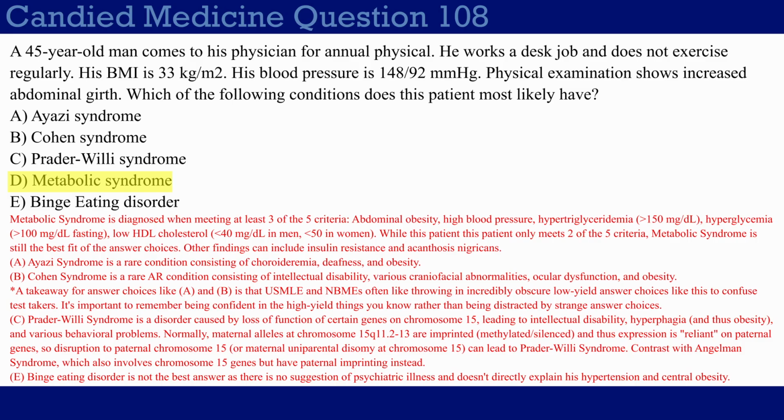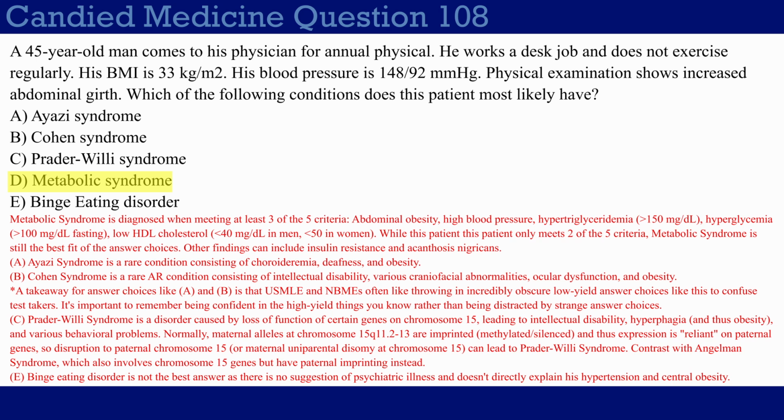Now, some of you might argue that binge eating disorder can technically be a right answer because, sure, if you binge eat too much, you'll probably have obesity, but it's just clearly not the best answer choice here, right? I mean, there's nothing else in the question that suggests that this patient has a psychiatric illness, and it doesn't really directly explain his hypertension and central obesity like metabolic syndrome does.